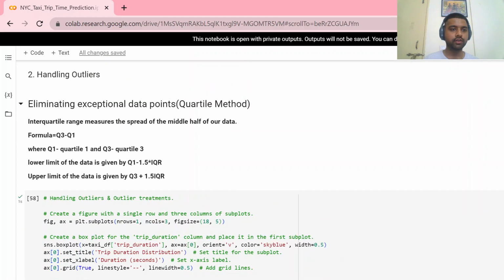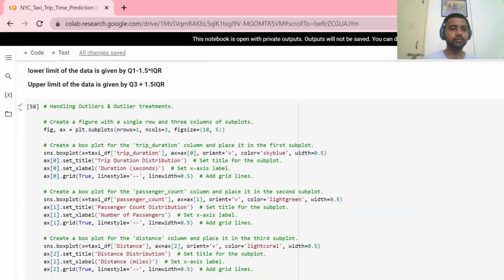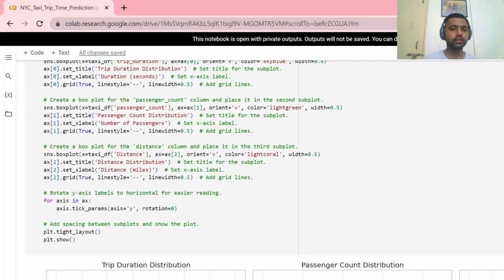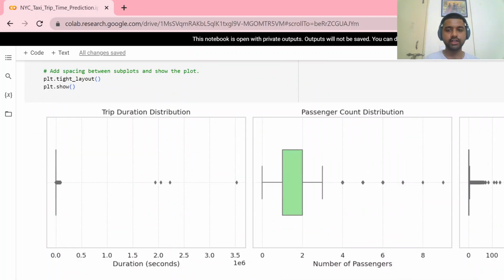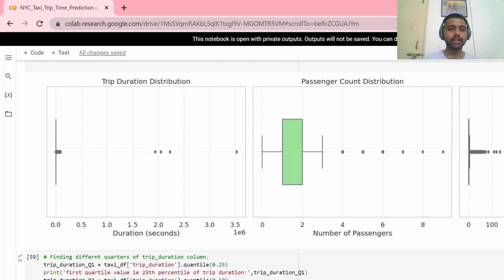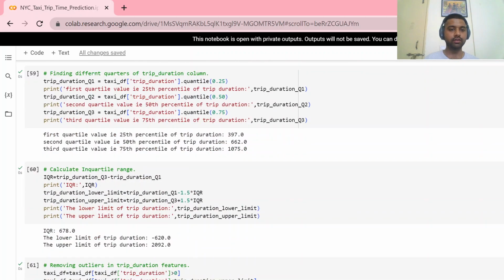Now we handle the outliers using the quartile method. We see that for the duration, number of passengers and distance, we have outliers. So we use the quartile method to handle the outliers in all of them.